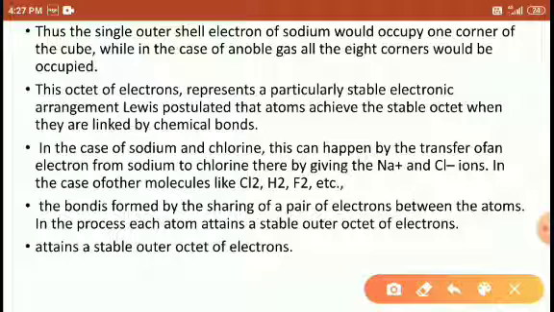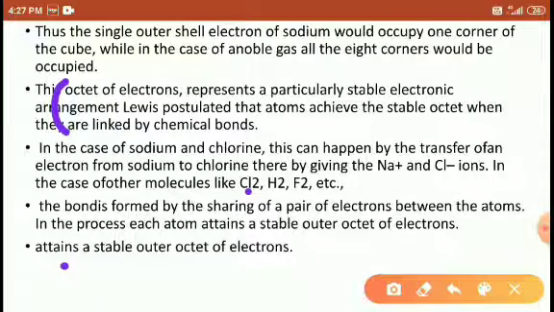A bond is also formed by sharing a pair of electrons between the atoms, a process to attain the stable octet configuration.